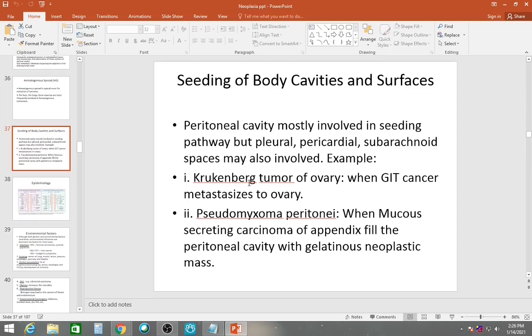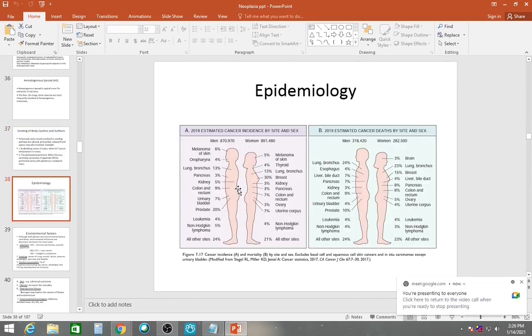Now, Krukenberg tumor of the ovary. Here, a GIT cancer metastasizes to the ovary, by this peritoneal cavity route. And pseudomyxoma peritonei happens when a mucus-secreting carcinoma of the appendix fills the peritoneal cavity with a gelatinous neoplastic mass. This is just a picture, okay?